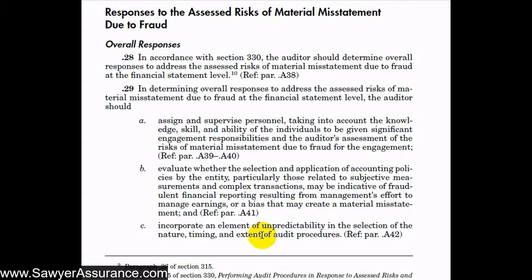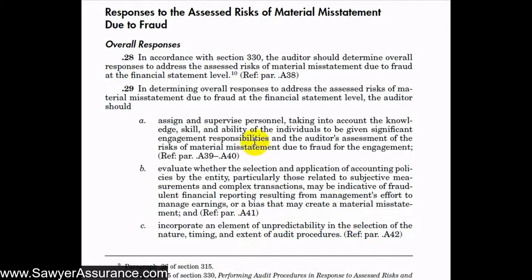That way, management can't really predict what procedures we're going to do, and then maybe fraudulently set up responses to our questions, or fake documents to provide to us, or even make transactions in the journal ledger small enough to fall within the scope that we typically use.